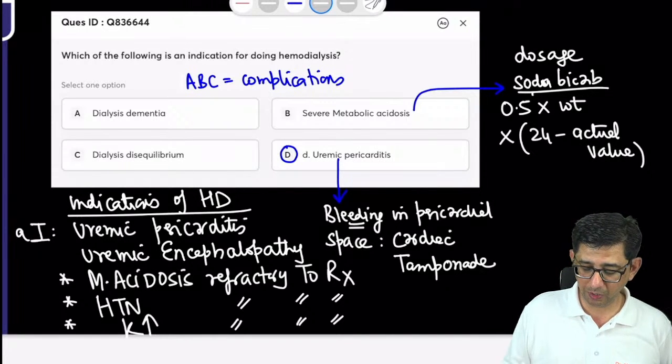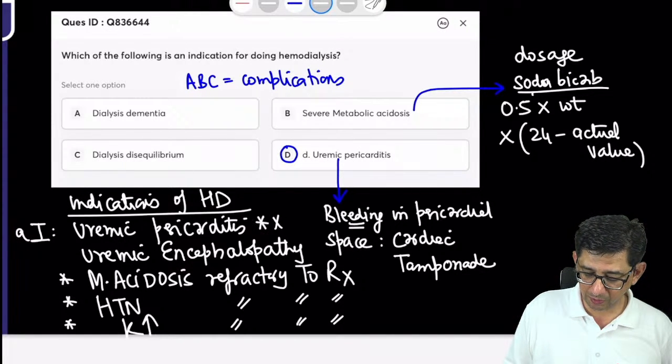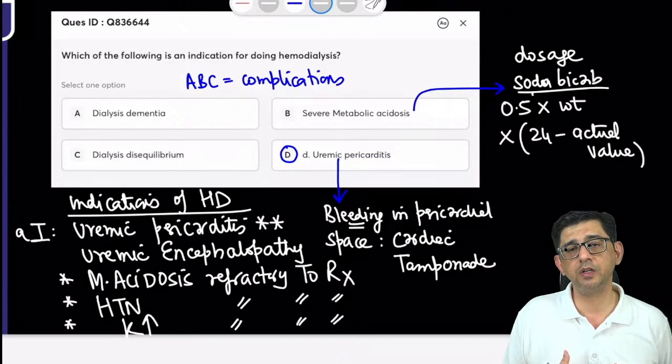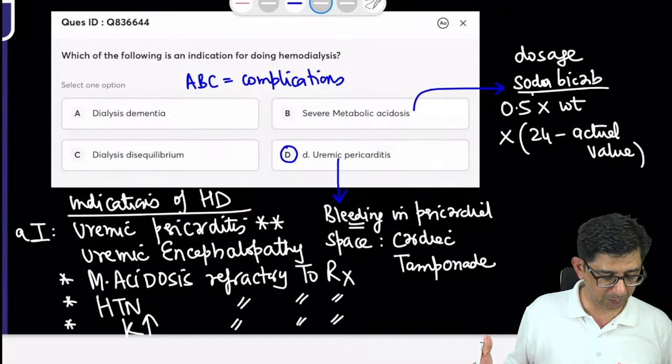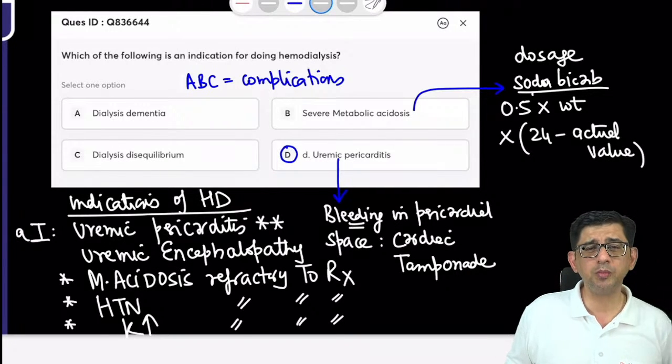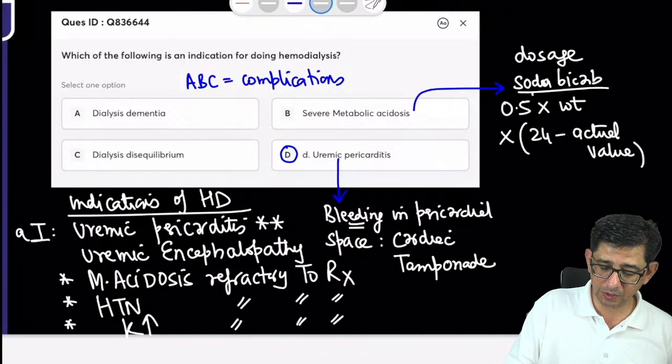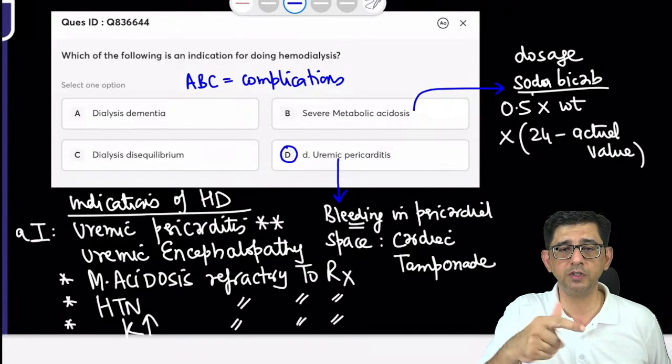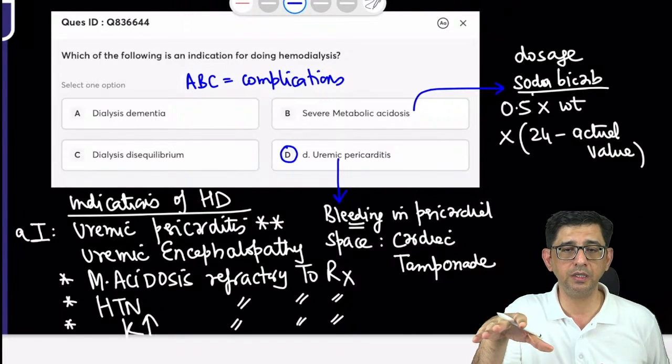The uremic encephalopathy and pericarditis are the ones which should be remembered. And between pericarditis and encephalopathy, as I have highlighted, the absolute indication is pericarditis. Why? Because it has a risk of causing tamponade. Dialysis disequilibrium is a complication of hemodialysis. One session of hemodialysis should be 4 hours. The first time we do dialysis, we do not do it for 4 hours.